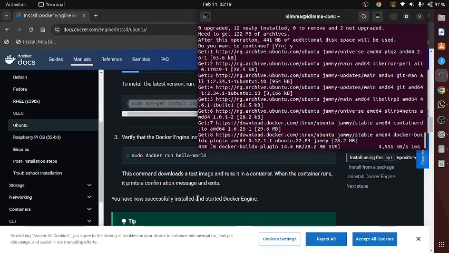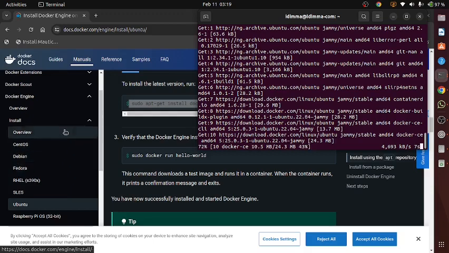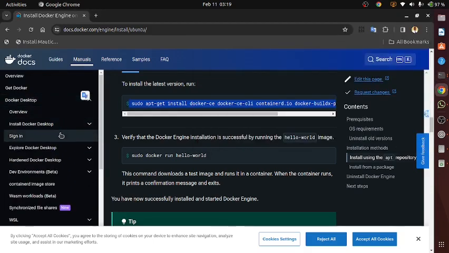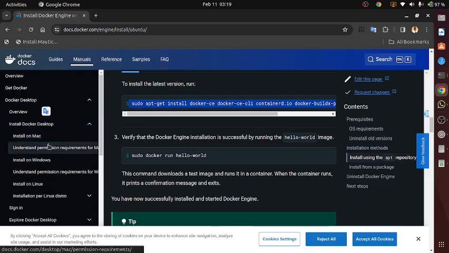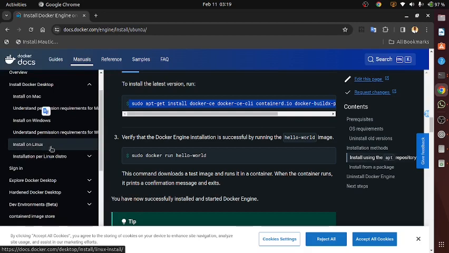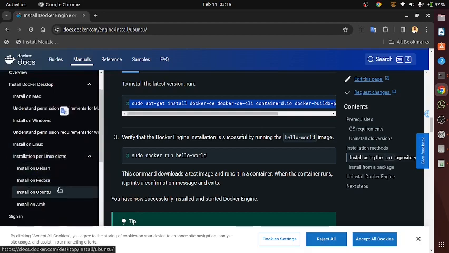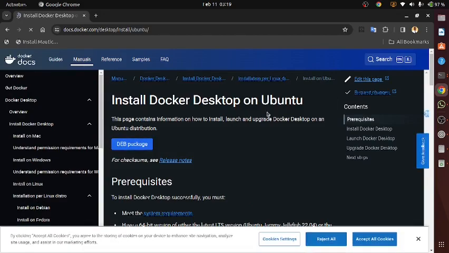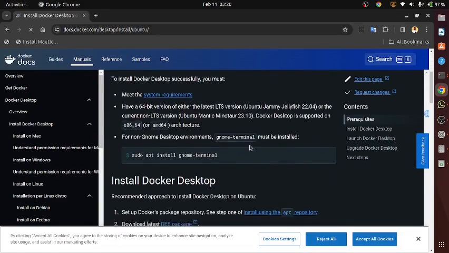While this is installing, I would like to say that if you want to install Docker Desktop for Linux, you can also come here and install it. Install Docker Desktop and install on Linux. So I'll go to install on Ubuntu and install Docker Desktop for Ubuntu.